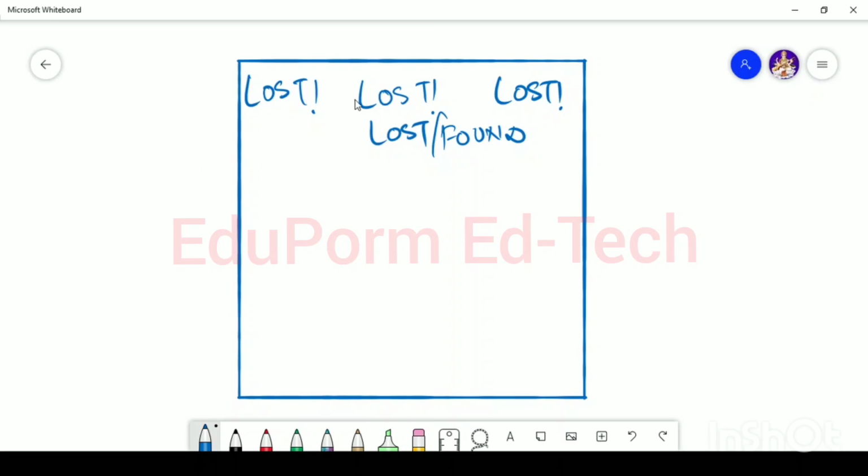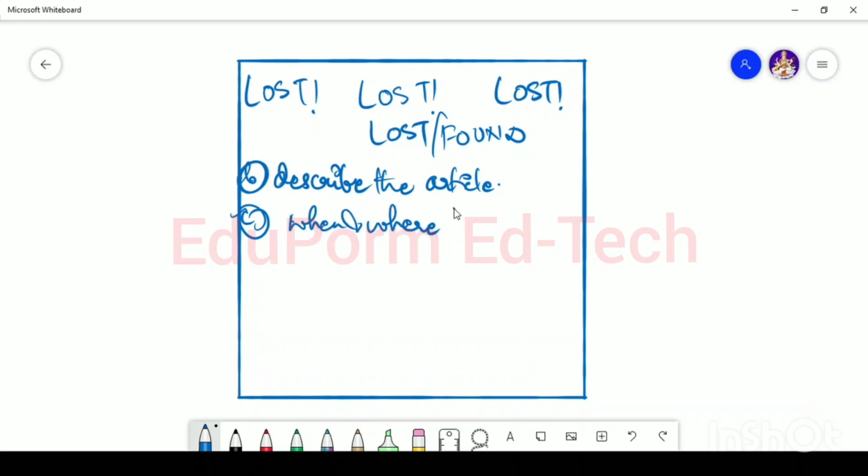Now what are the inputs, what are the details which we have to put in? First of all, begin with lost and found, as I already discussed. Second comes the description of the article. You have to describe the article. Then, when and where the article was lost or found.